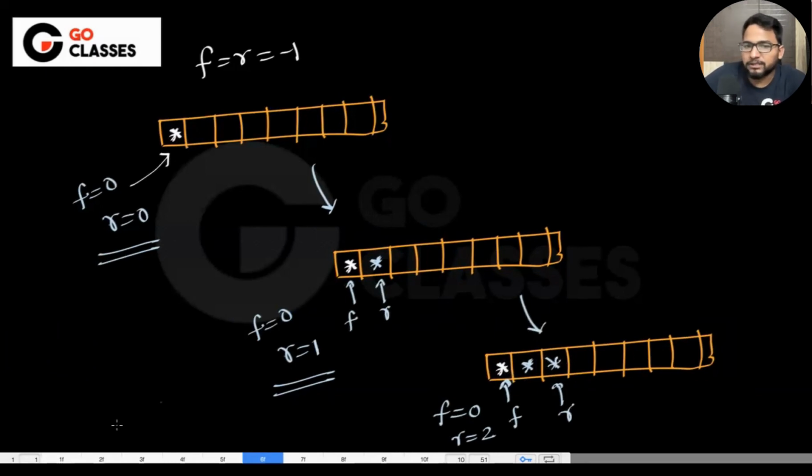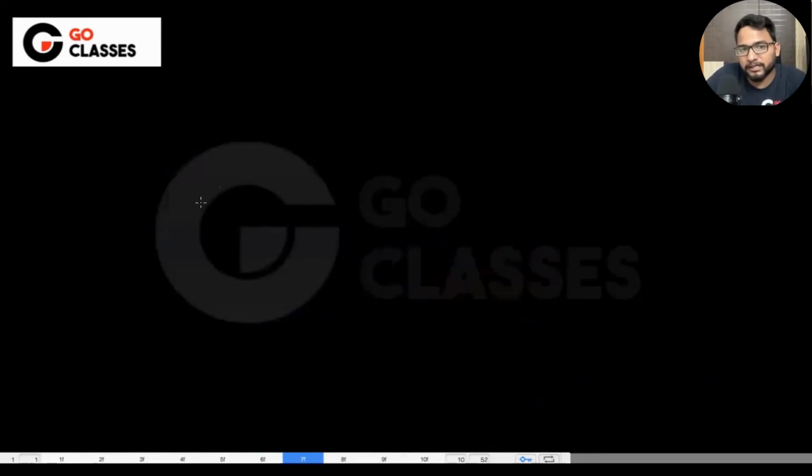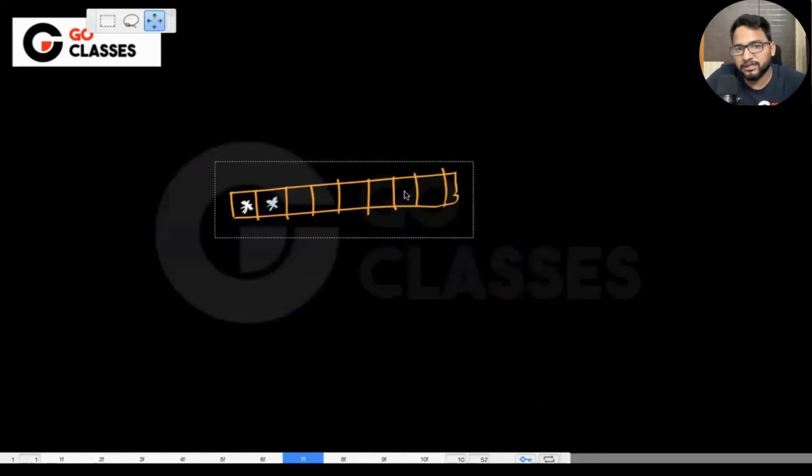Now tell me the case where I do have something like this, which means I have this as a Q, but instead of this general case where front is pointing here and rear is pointing here, let's suppose the front is pointing here and rear is pointing here, which means I want the elements to look something like this. Is it possible?